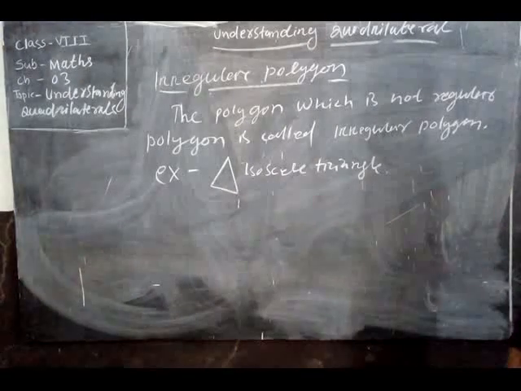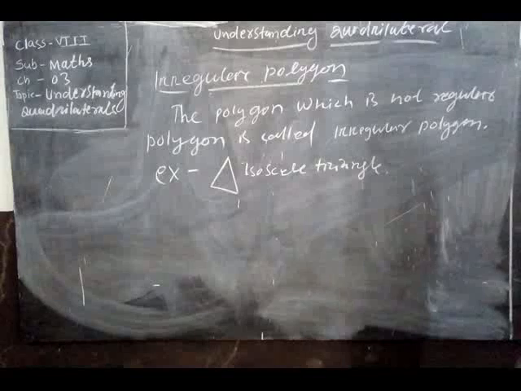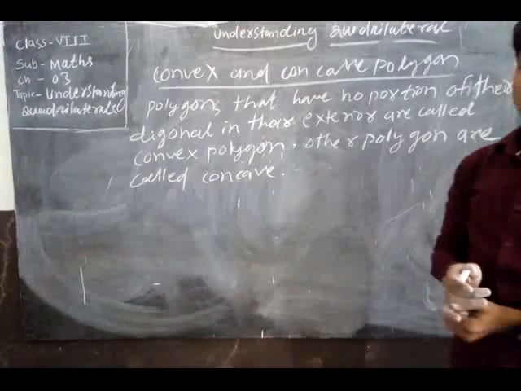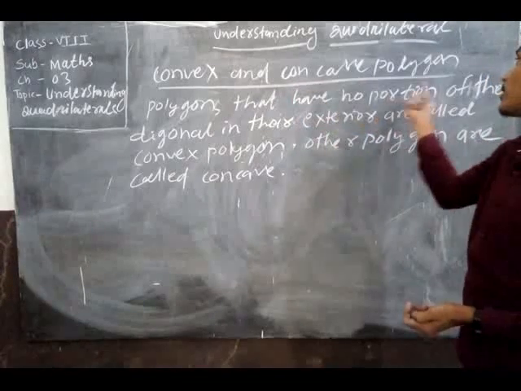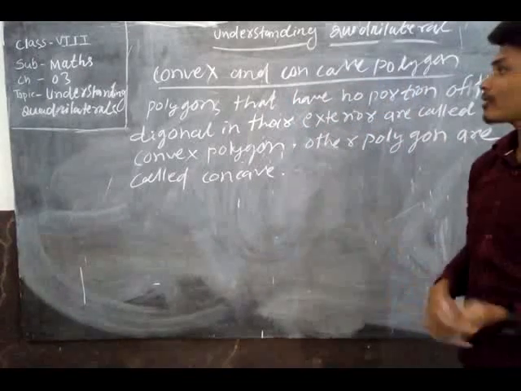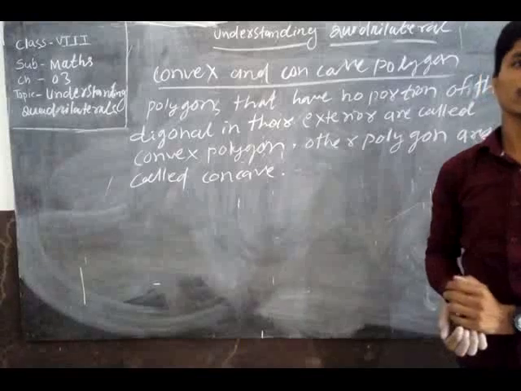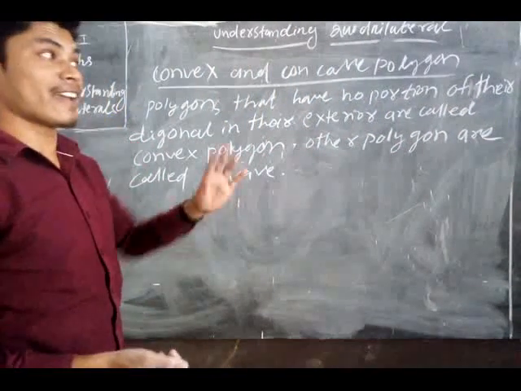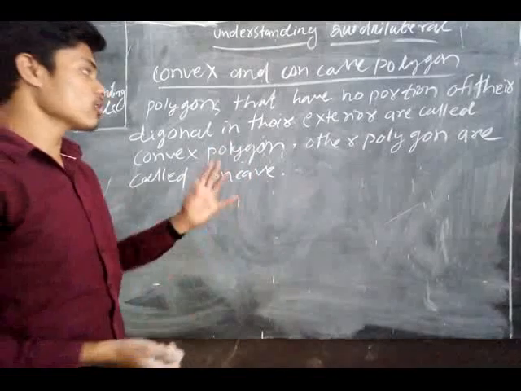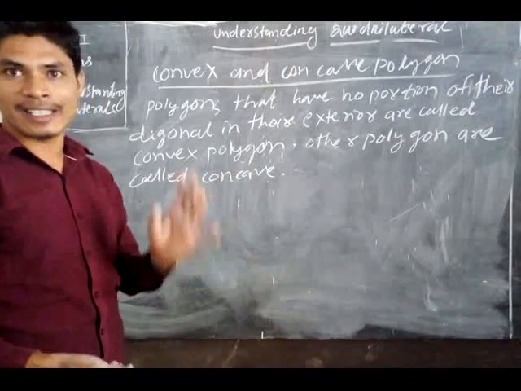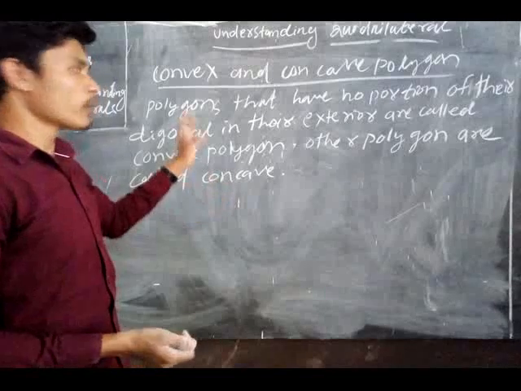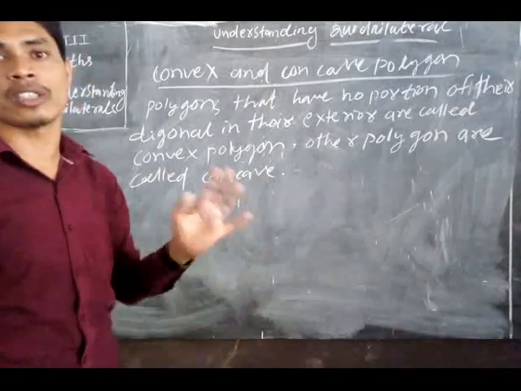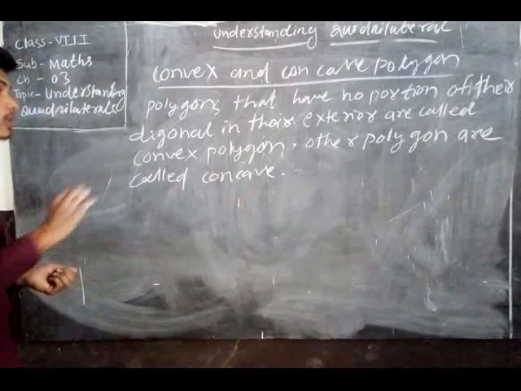Now we discuss convex and concave polygons. What is convex? Convex means the polygon that has no portion to construct a diagonal on the exterior of the figure. And concave means what? Quadrilaterals or polygons that have a portion outside, an exterior portion, to draw a diagonal.